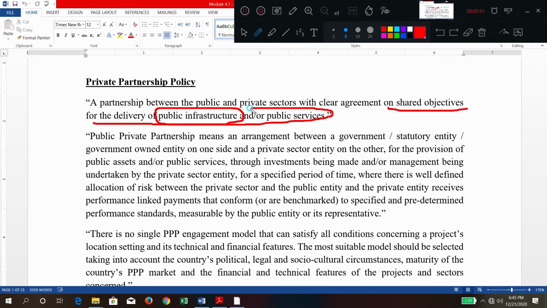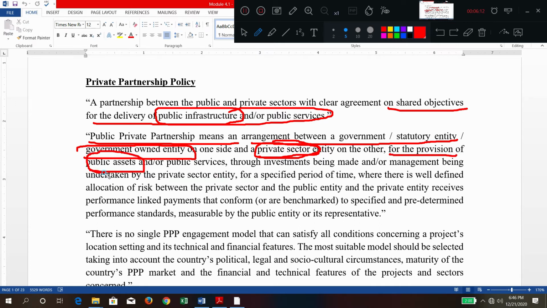It also means an arrangement between a government statutory entity or government owned entity on one side, and a private sector entity on the other side, for the provision of public assets. For example, a public asset means a bridge or a road or a public service, through investment being made or managed by the private sector only. This is the major difference.